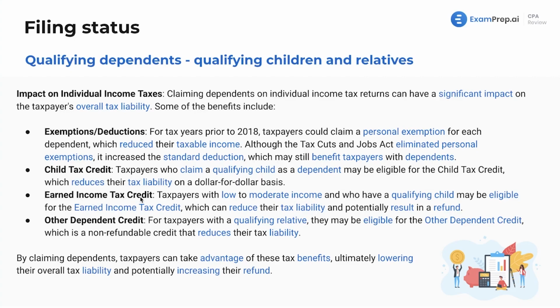We've got the earned income credit. So this is a credit where taxpayers with low to moderate income and have a qualifying child may be eligible for it. It can reduce their tax liability and possibly result in a refund. Extra money, always great. And then the other dependent credit for taxpayers with a qualifying relative, they may be eligible for the other dependent credit, which is a non-refundable credit that reduces their tax liability. Now, by claiming dependents, we could take advantage of these benefits, which lowers your liability and potentially increases your chance for a refund.